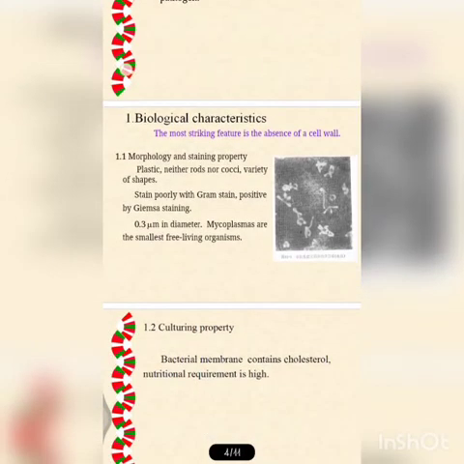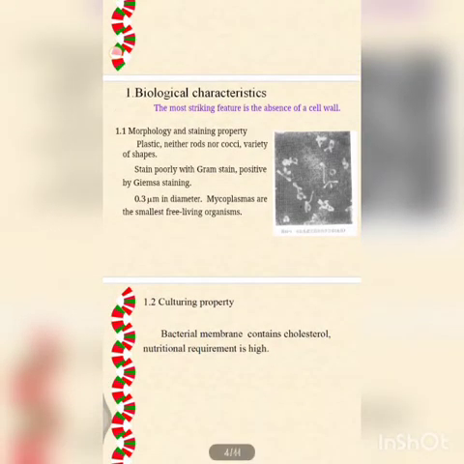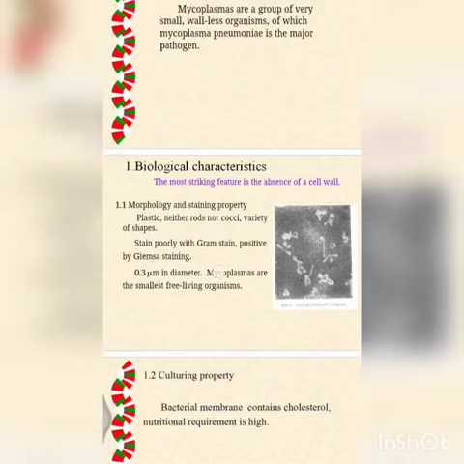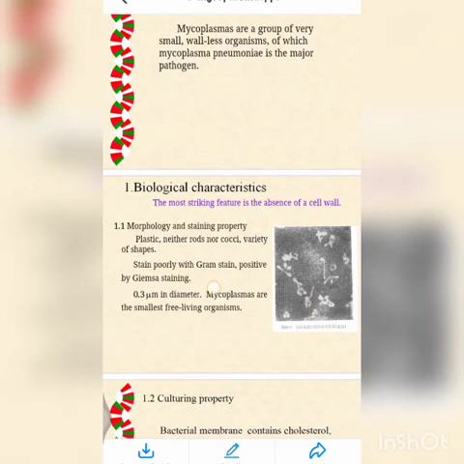So what are the biological characters it has? The most striking feature is the absence of the cell wall, as I said, and it is the smallest microorganism. This is also a striking feature. It is about 0.2 to 0.3 μm in diameter. So it is the smallest microorganism known till now, and it has varying shapes like coccoid, filamentous, bizarre forms like granules, balloons, rings, stars, disc shapes, and they also show filamentous forms of varying lengths with true branching. Here you can see in the picture they have branches. You can see side branchings.